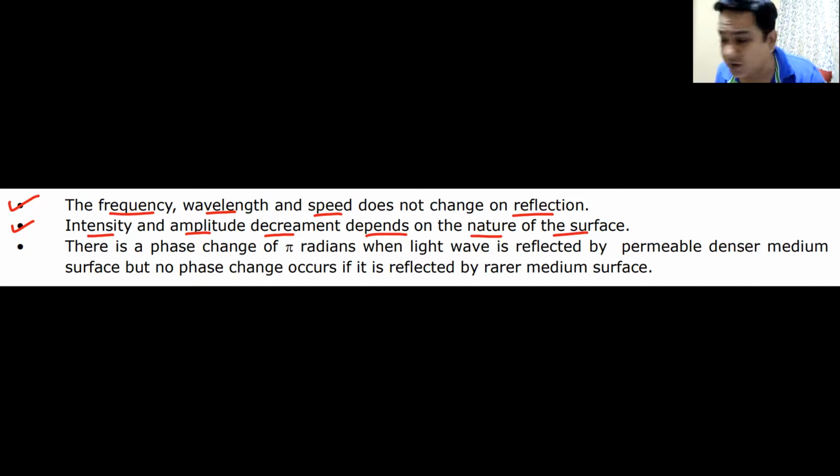Now I would like to give an example. That is how questions would be framed. If you have a perfectly reflecting body, and please may I have your attention, if the entire ray is getting reflected, none of it is getting absorbed, none of it is getting transmitted, in that case the intensity and amplitude will remain the same. Do we understand this?